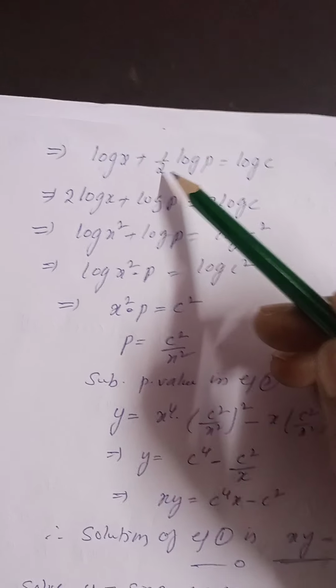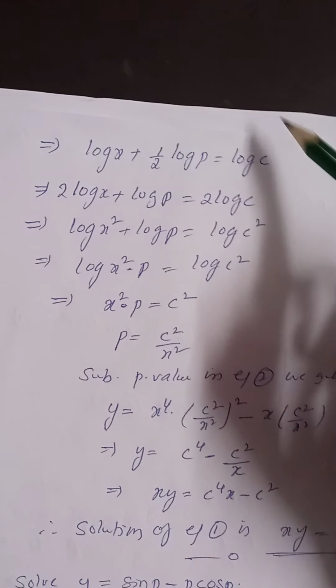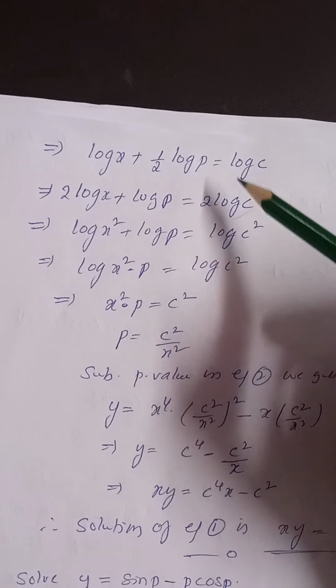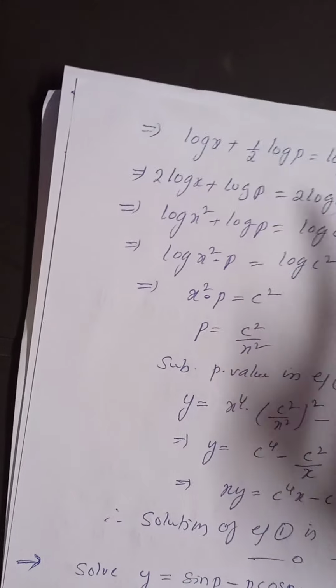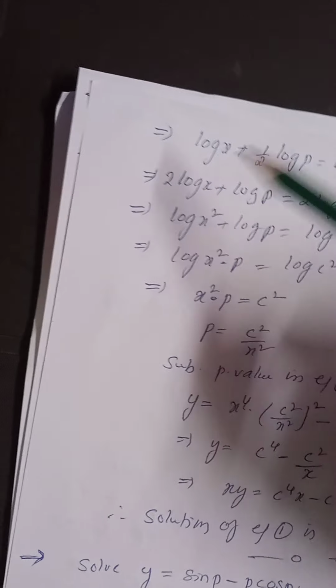Now see, integration of 1 by x with respect to x is log x, plus 1 by 2 into integration of 1 by p with respect to p is log p, is equal to some integration constant I am writing as log c. This is some integration constant, remember. Now I am taking LCM. 2 is there, no, taking LCM. 2 log x plus log p is equal to log c.